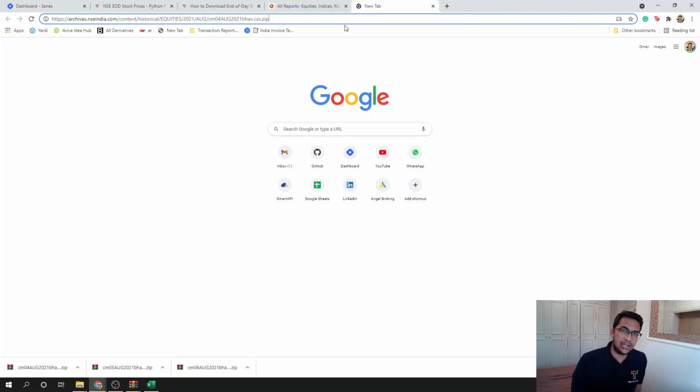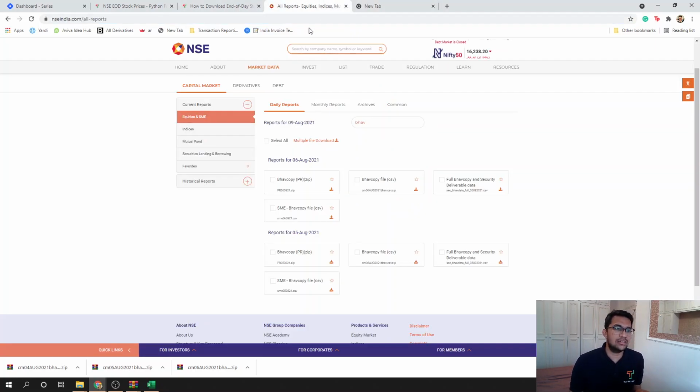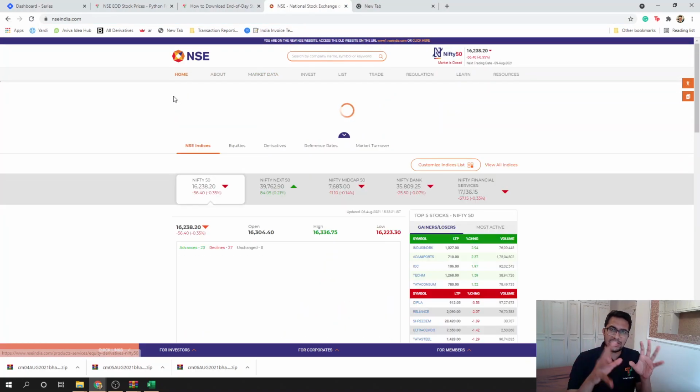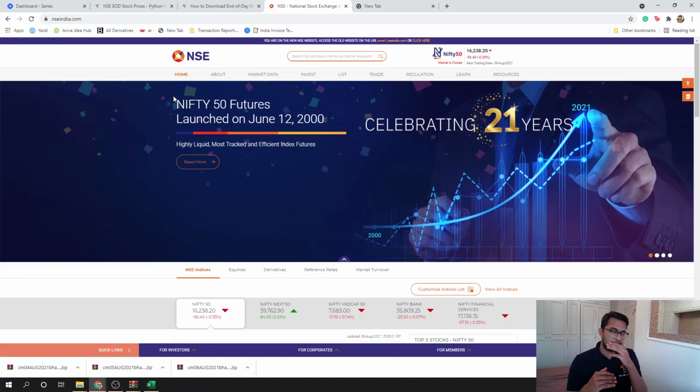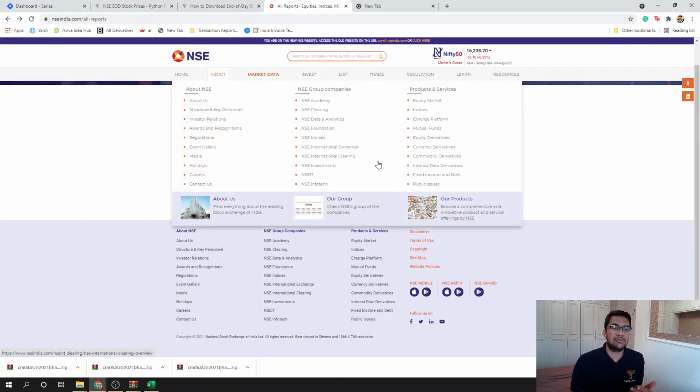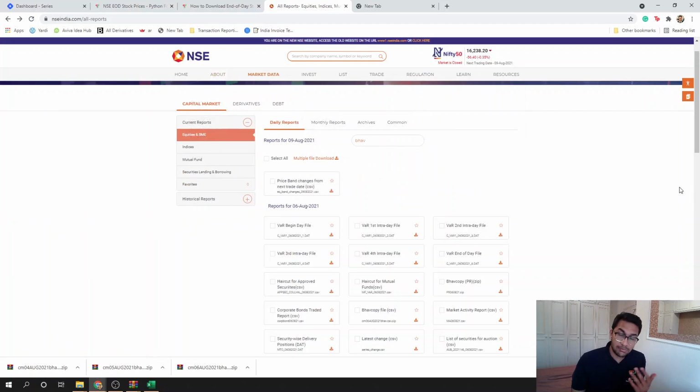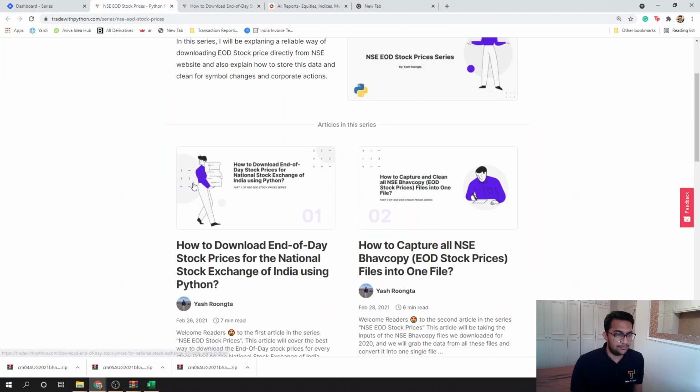NSE has built this endpoint for us where you can come and download this data rather than deploying a robot which goes on the NSE website and scrapes something. No, that is illegal. Whereas you can use this endpoint, which is completely legal because NSE has just kept it there for us. So we will be using this endpoint to download the data.